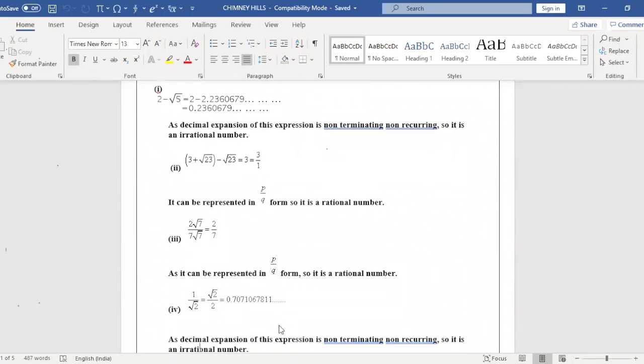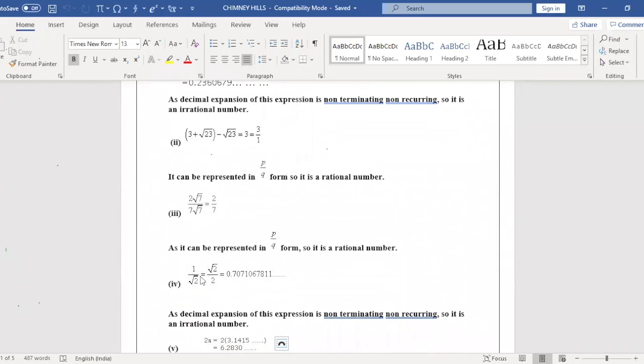Next we'll go for the fourth question, 1 by root 2. The denominator should not be an irrational number, so we will rationalize. The rationalizing factor of root 2 is root 2 only. So we need to multiply here by root 2 by root 2.